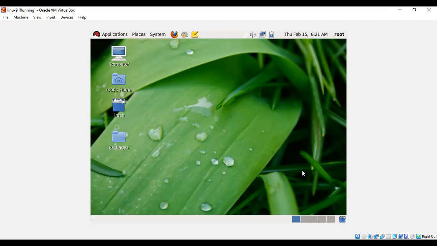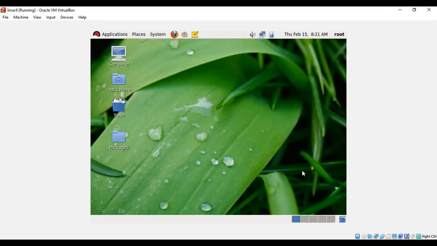Linus Torvalds. When he was studying second year computer engineering in Finland, he developed the first kernel. Different versions were launched: 0.1, 1.0, 2.0. Okay, so the next one.